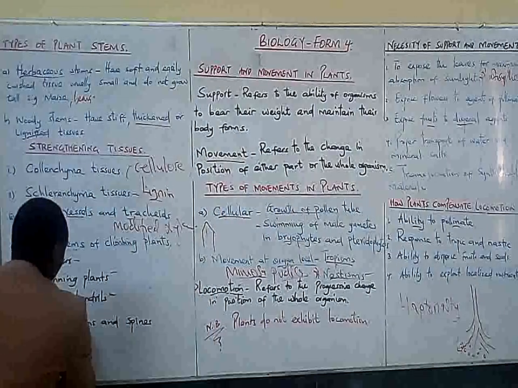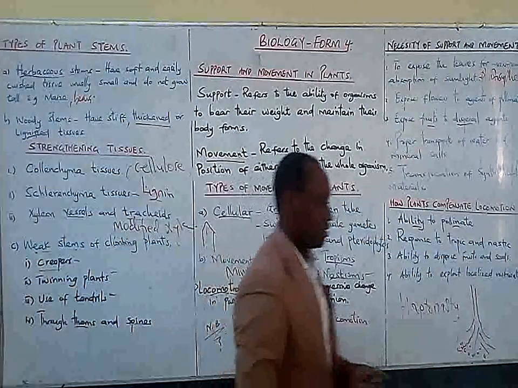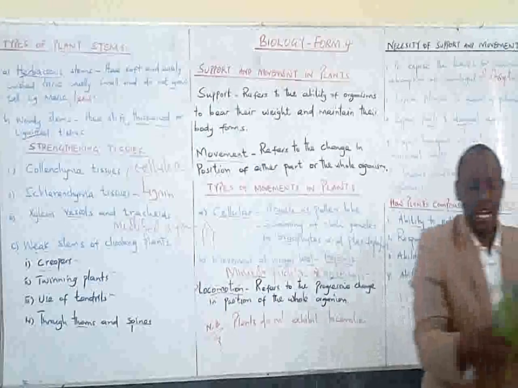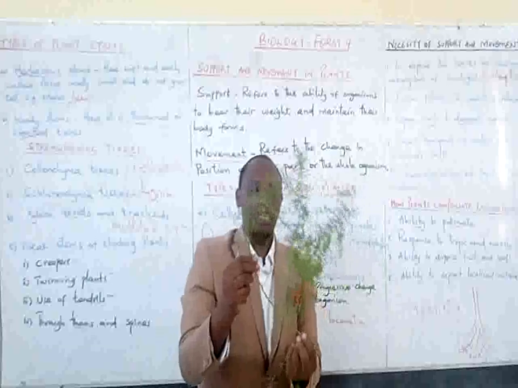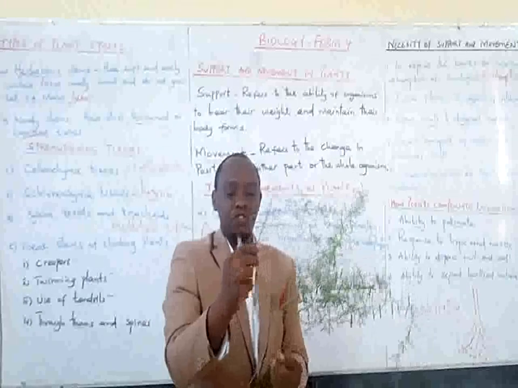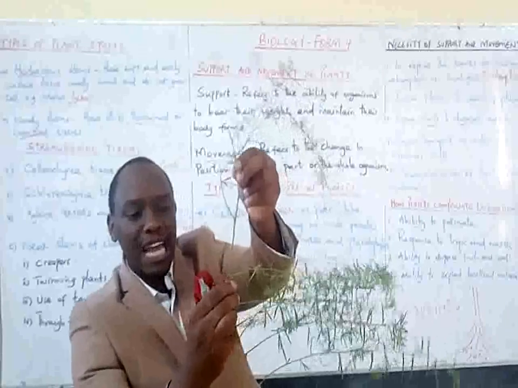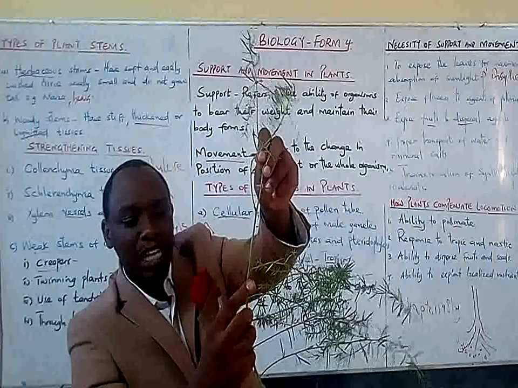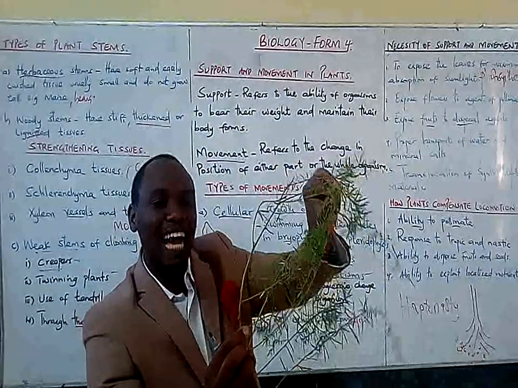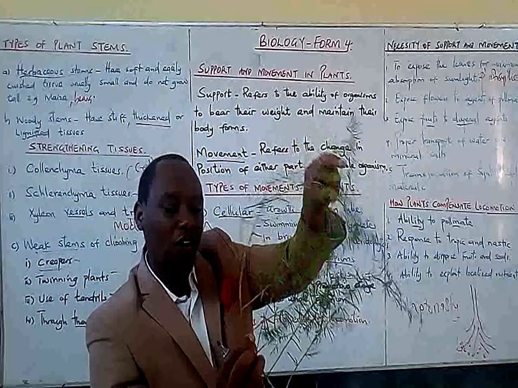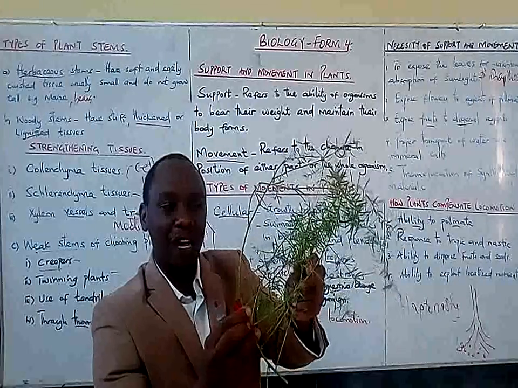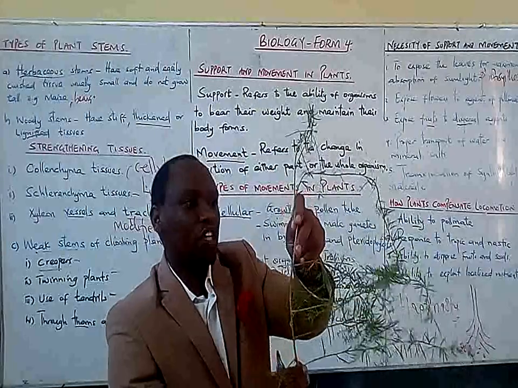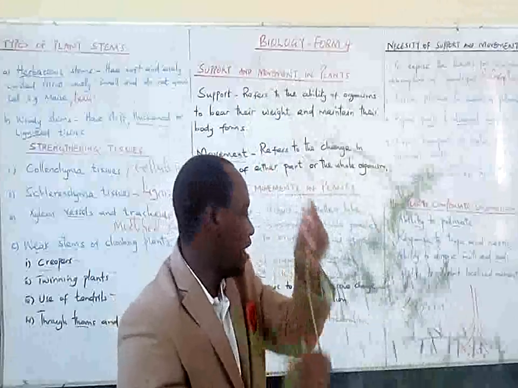And then we have the support through thorns and spines. Lana, I have an example of a flower here. And this flower uses this type of thorns. As you can see, there are some thorns that are located on this part. And these thorns are very important in helping this type of flower to attach itself on the rock or on any hard substance along it. So these are examples of thorns that help this climbing plant to support itself and stand firm.